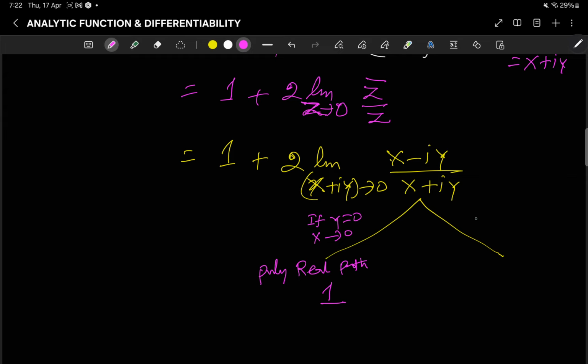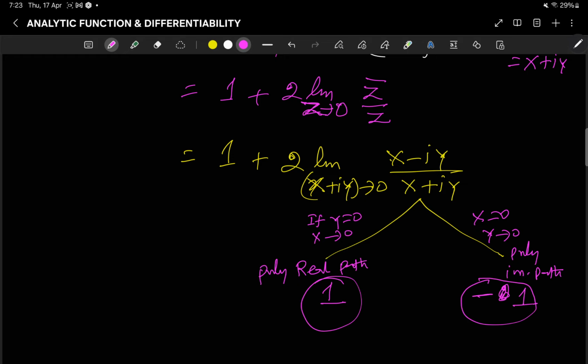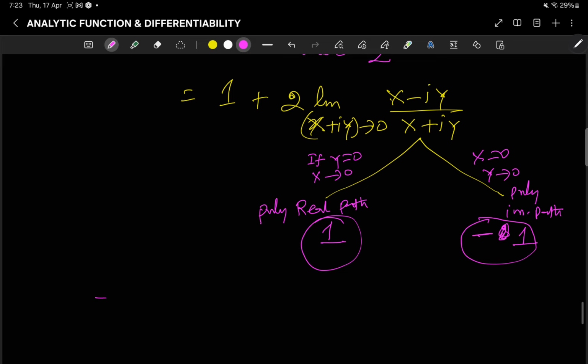And if x is equal to 0 and y tends to 0, purely imaginary path, this limit is -iy by iy, which is -1. So once the limit is 1 here and -1 here, this limit does not exist. So that means f'(z) doesn't exist at z0,